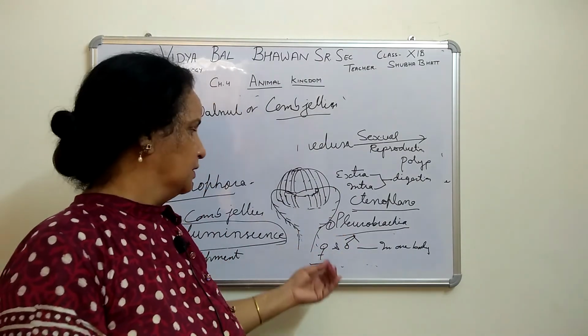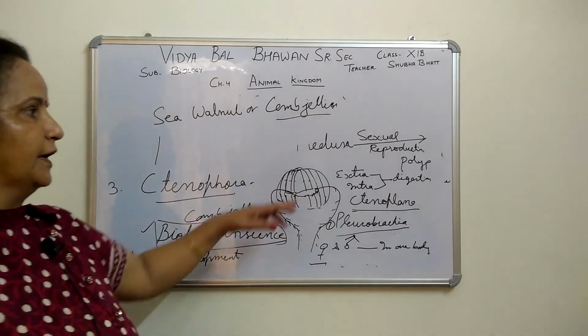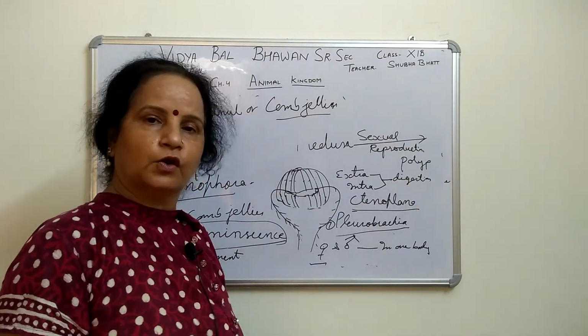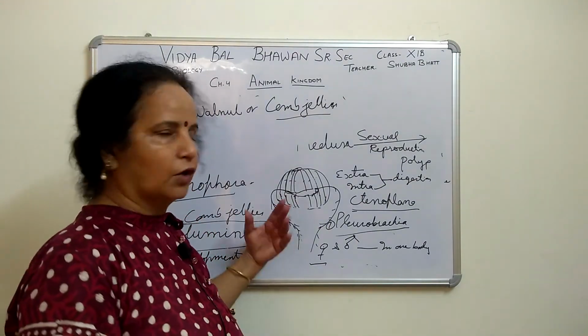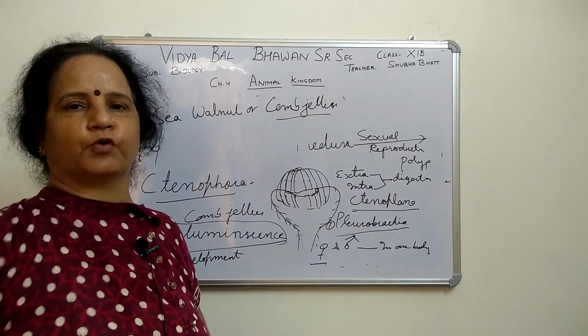The general other structures and characteristics are same. Diploblastic is there, male and female in one body. Indirect development is there, intracellular and extracellular digestion will occur here. There is not a single opening, so it is an incomplete digestive system. So today we have taken all 3. All these 3 are important. You can write only important points.